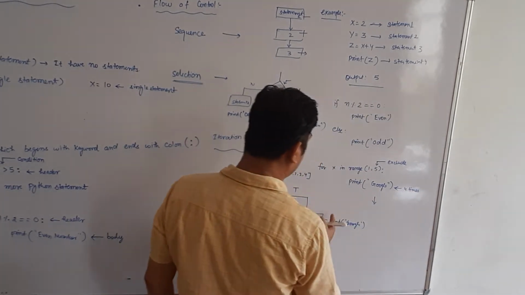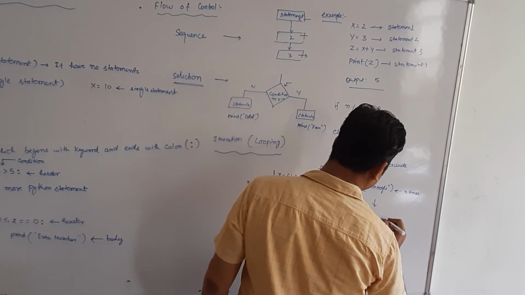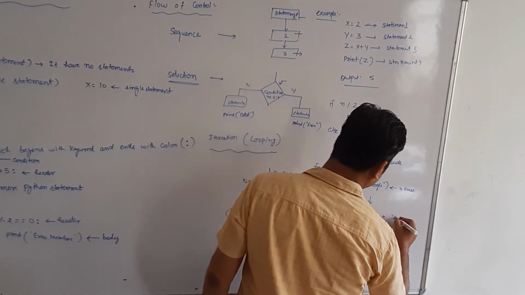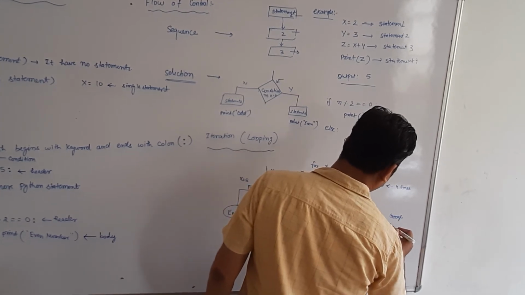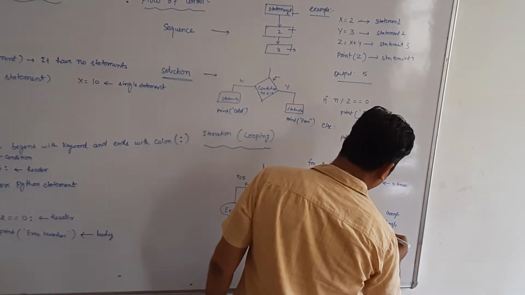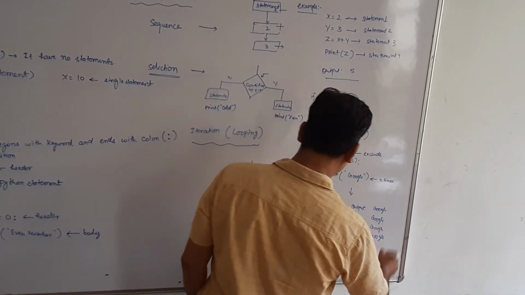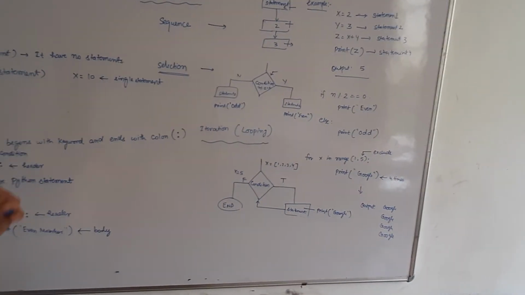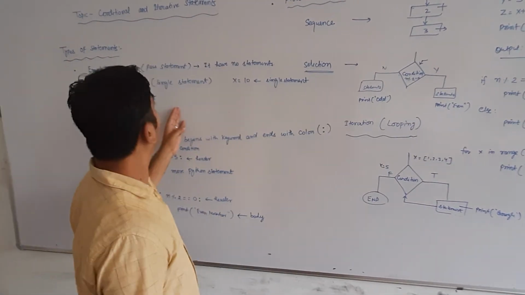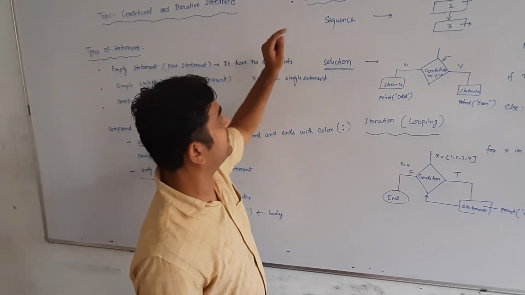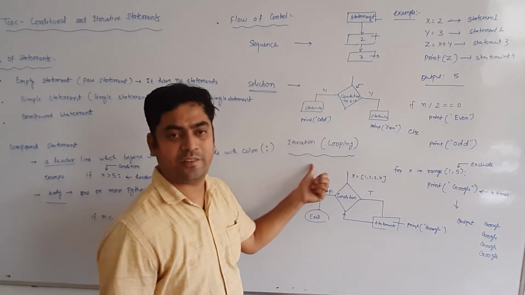The same task, Google, is performed 4 times, and the output will be Google, then next line again Google, then next line again Google, and next line again Google. So here we can understand the execution flows in 3 types. Number 1 sequence, number 2 selection, and number 3 iteration.